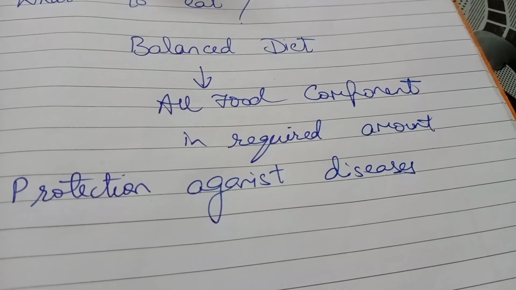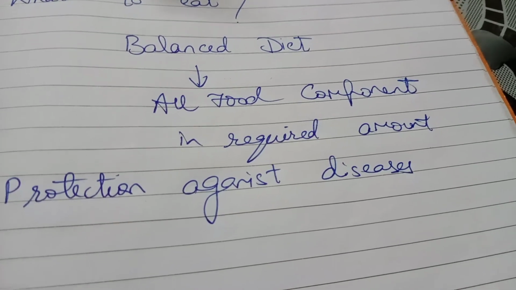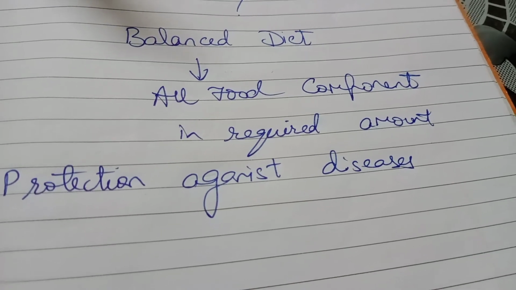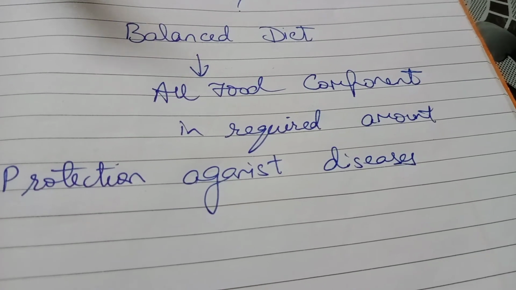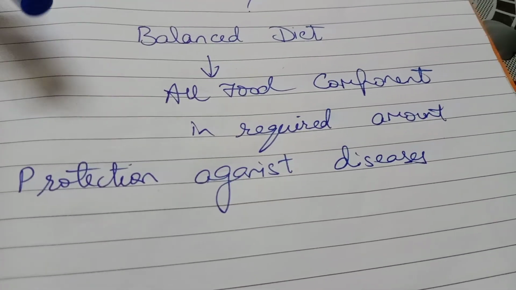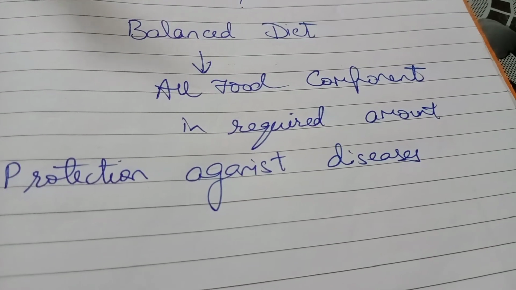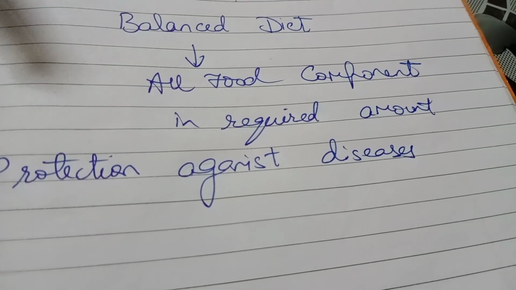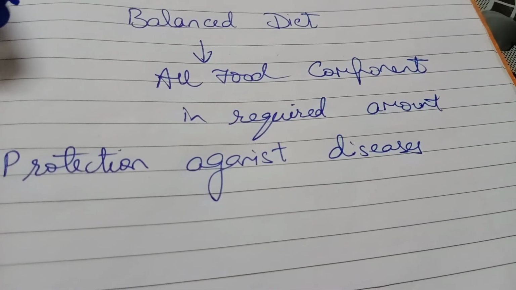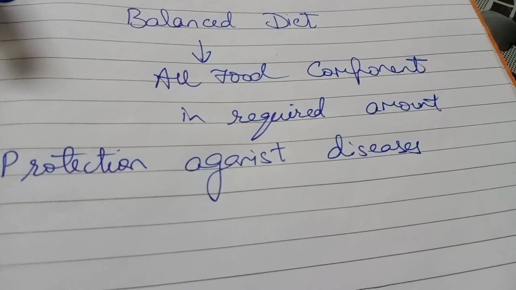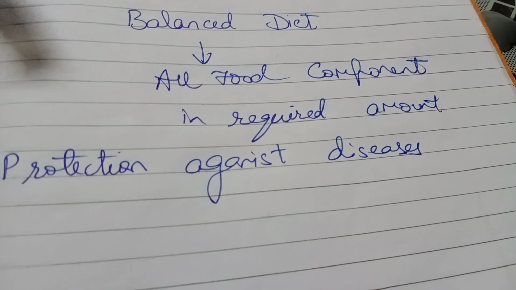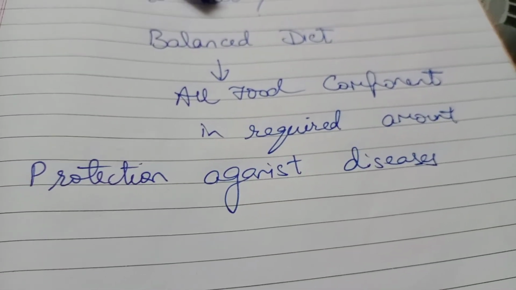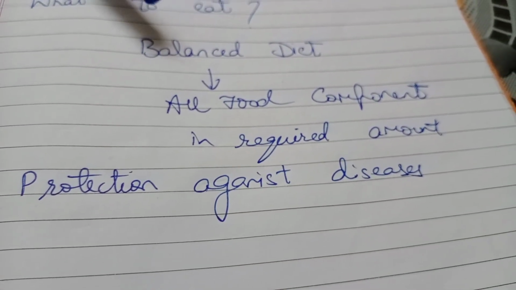Food is required to provide energy for doing work, and nutrients are very essential, and they repair the tissues and are helpful in reproduction. So there is protection against the disease by eating the balanced diet. Nowadays it is very essential. You should eat balanced diet and maintain proper hygiene, and you should be well hydrated and maintain your immunity power. As more is the immunity power with the balanced diet, more you will be healthy and strong.